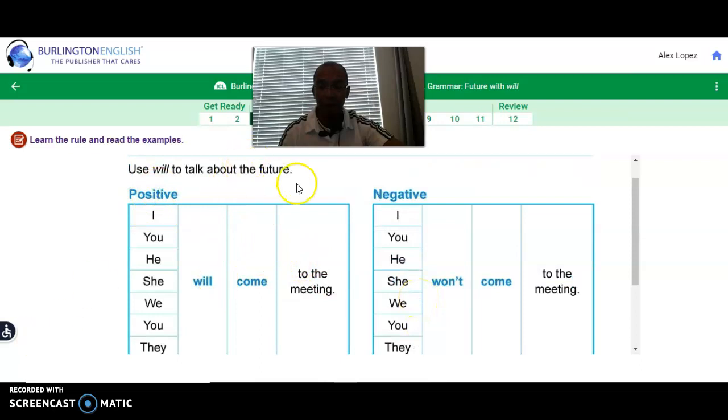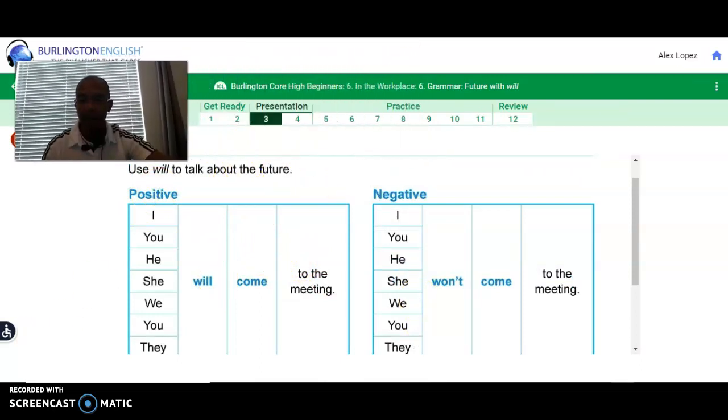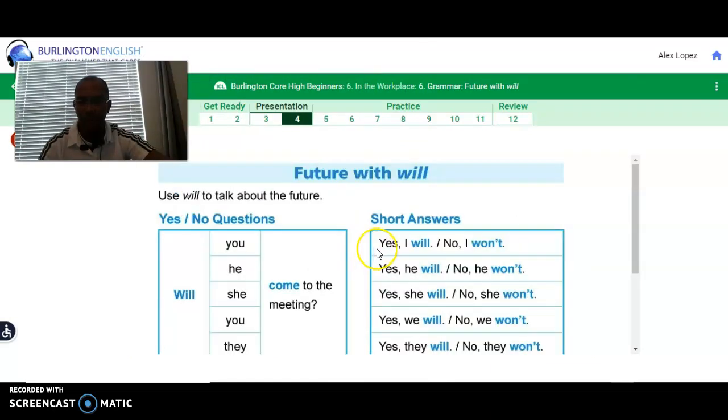Okay? So now with this information, let's try to do some exercises. Now, these are yes and no questions, right? With short answers. So, for example, you put will or won't before the pronoun. Will you come to the meeting? Yes, I will. Or you can say, no, I won't. Will he come to the meeting? Yes, he will. Or, no, he won't.